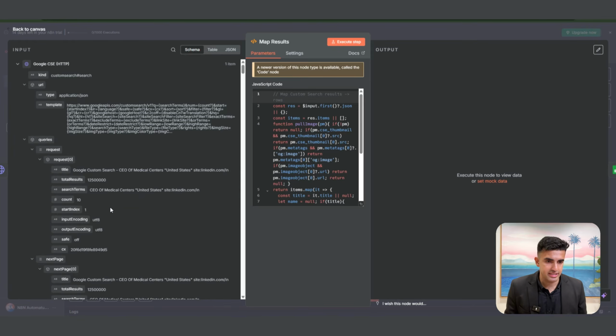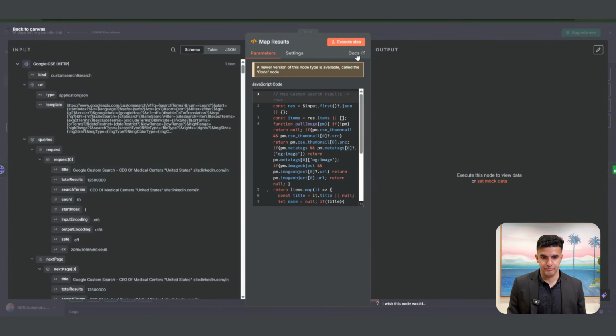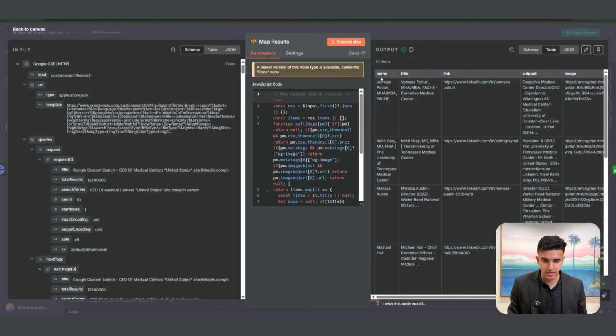When we execute this, we see that it's gonna go and get appended inside the Google Sheet. All of this information is gonna get appended. Yeah, let's wait because it takes some time. So we've got 10 different records here with name, title, link, properly snippet, image. These are link and LinkedIn profile. This is the information that we got from Google because we were actually just making requests to the Google API. We're just making requests there and we were specifying a search query.